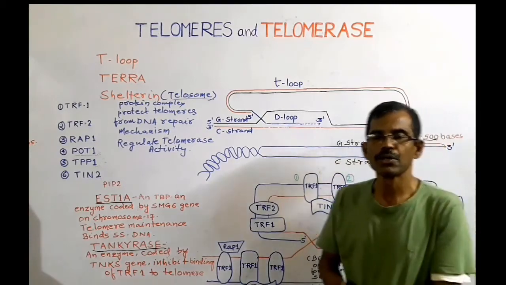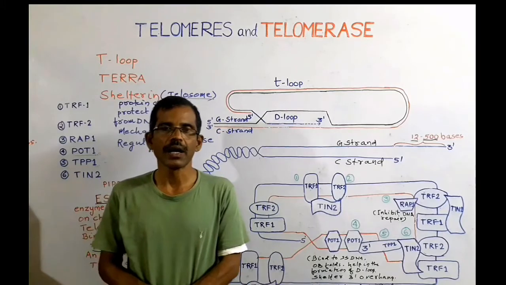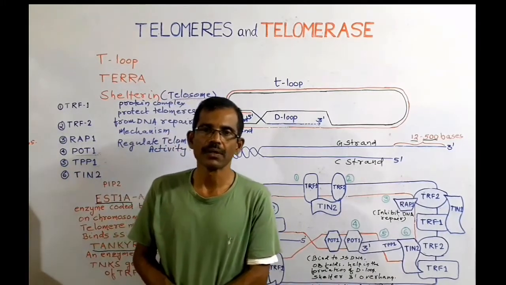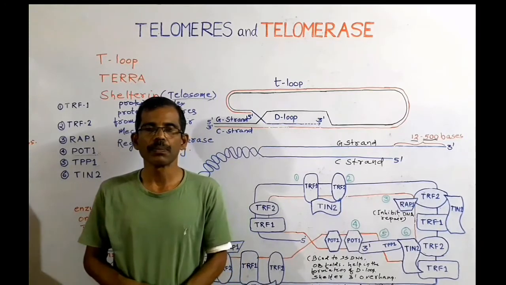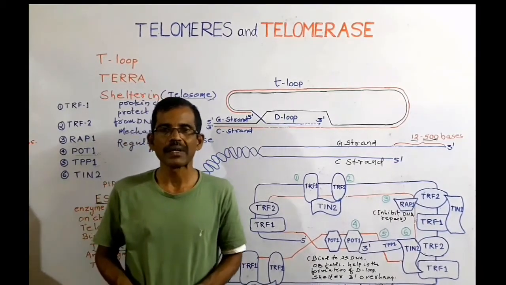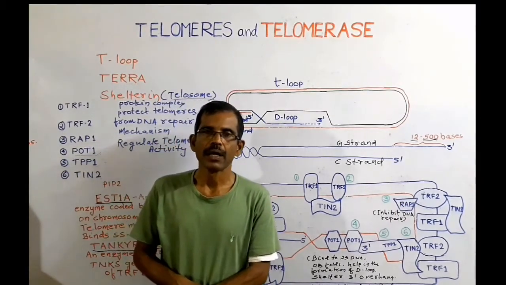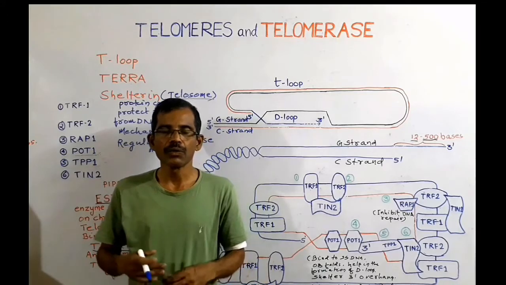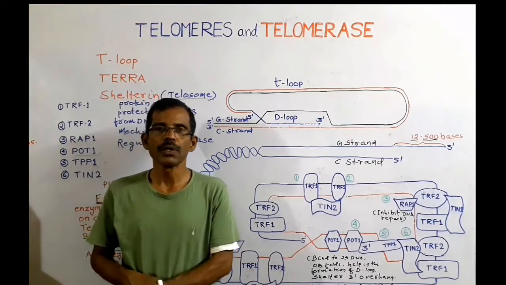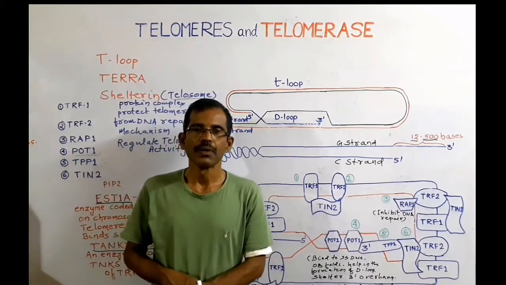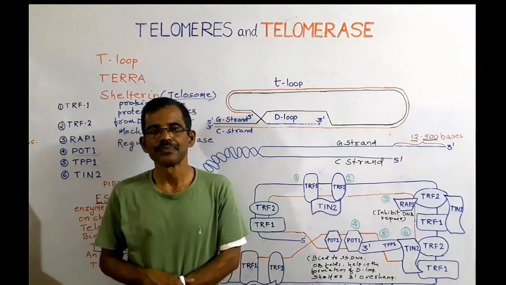This is about various factors that interact directly or indirectly with the telomere. Due to the inability of the conventional DNA polymerase to completely replicate the linear chromosomal DNA, and also due to additional nuclease degradation of telomere, the telomere in somatic cells progressively shortens as the cells divide.